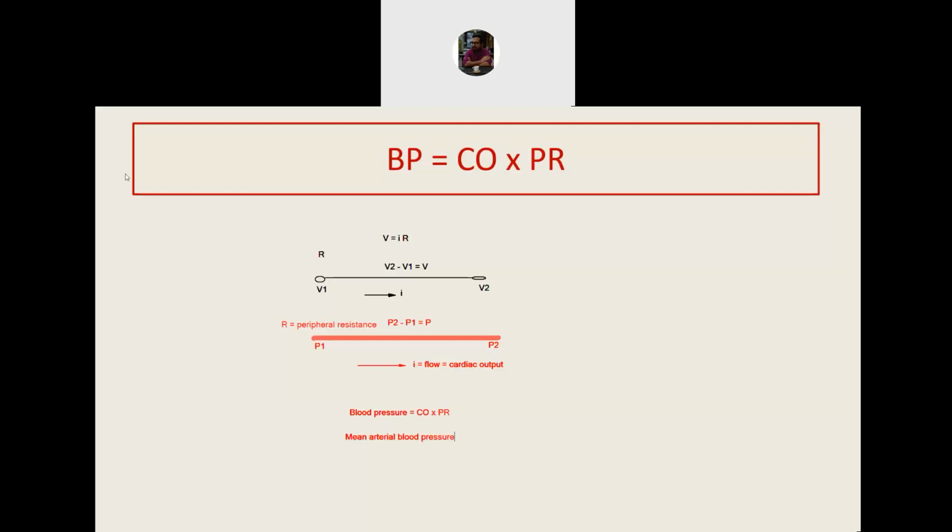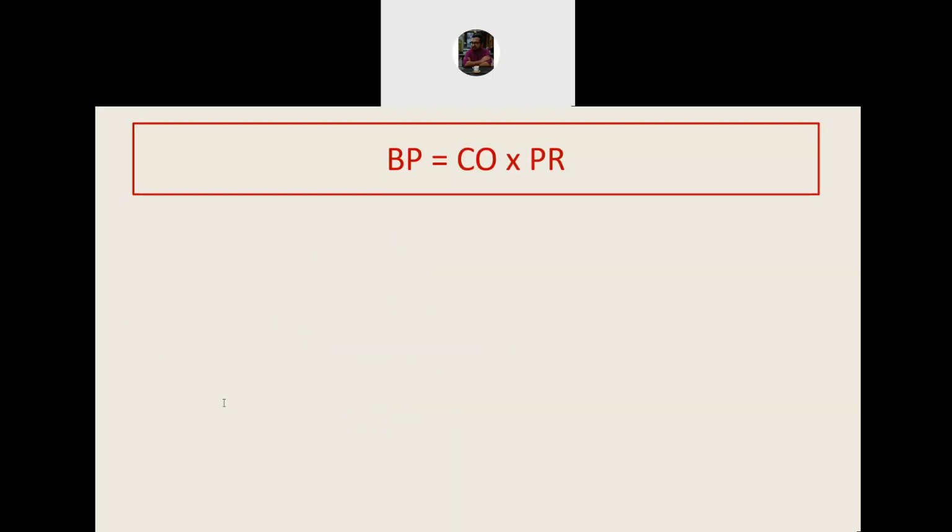This concept that blood pressure is equal to cardiac output into peripheral resistance is a basis of understanding how blood pressure values can be adjusted by the body. We know that blood pressure changes under different situations. Anything that changes the cardiac output or the peripheral resistance will change the blood pressure. Let us see what are the factors that can change the cardiac output.